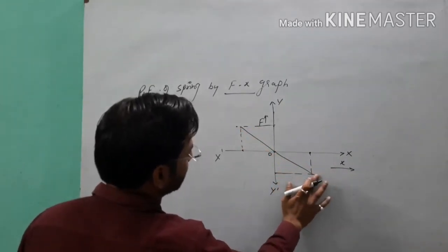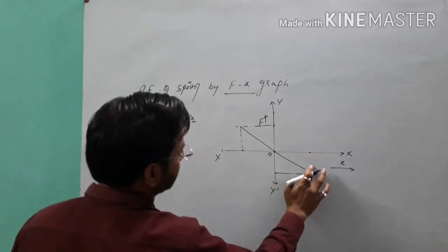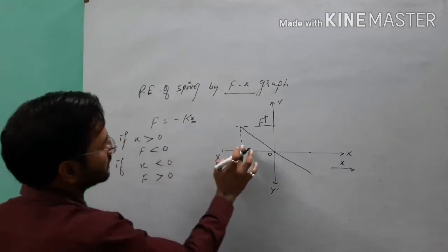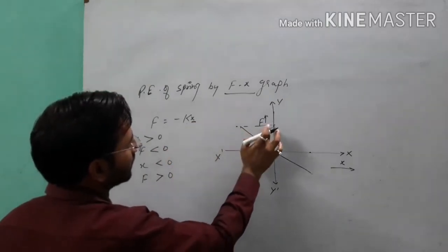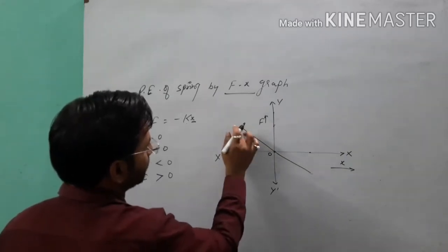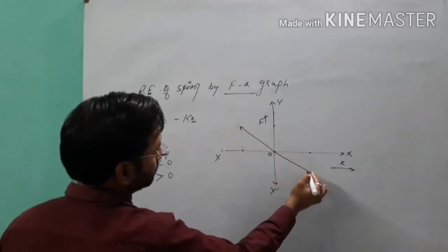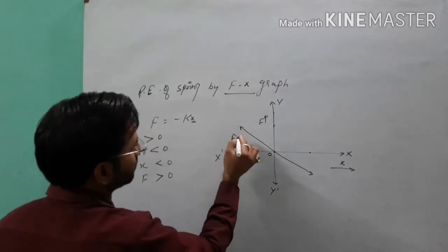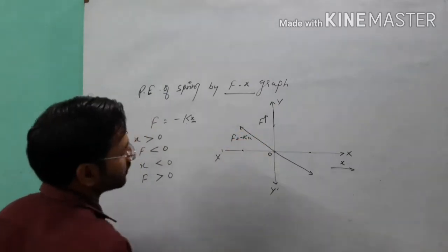As I told you, it gives us a straight line, meaning force and displacement are linearly related to each other. So this is the graph of f proportional to minus x, or f is equal to minus kx.